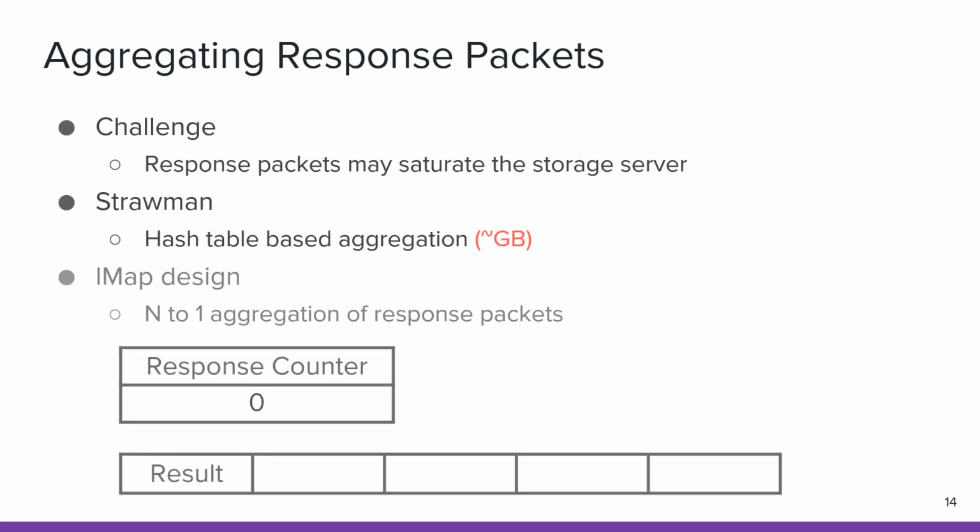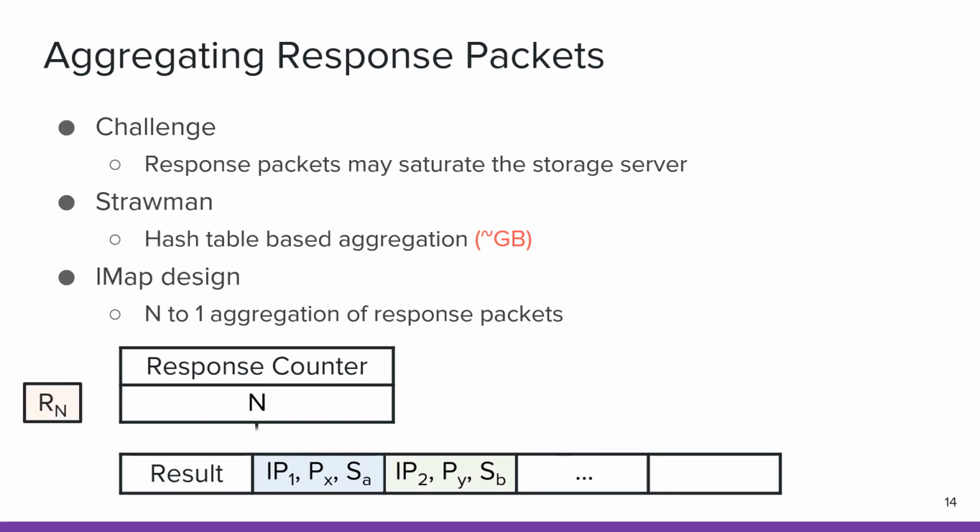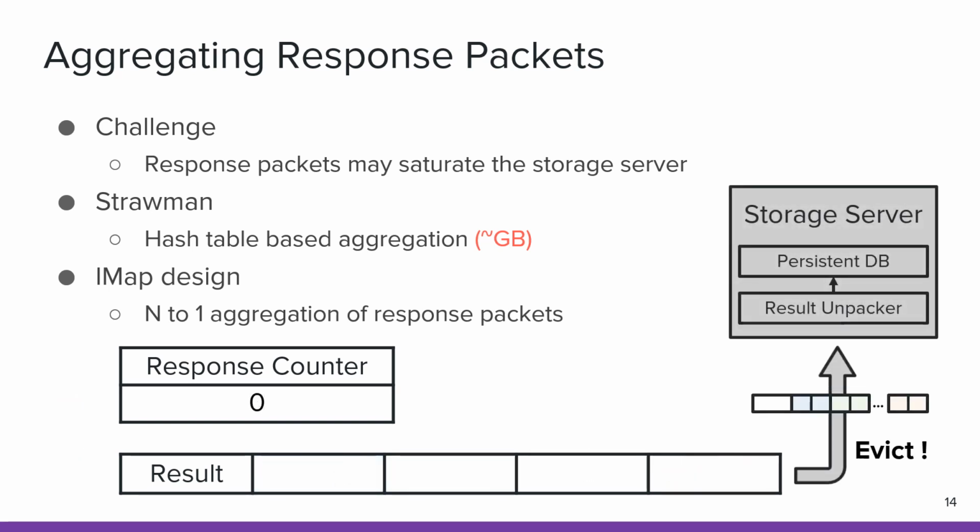Instead, IMap adopts a response packet aggregation mechanism. More specifically, IMap designs a dedicated n-size register array to temporarily store the scanning results. During the scanning, the information extracted from the ith packet will be stored in the ith register. When the register array is filled up, a certain response packet carries all the results in the register array and goes to the storage server. Meanwhile, the counter is reset to 0 and another aggregation loop starts.